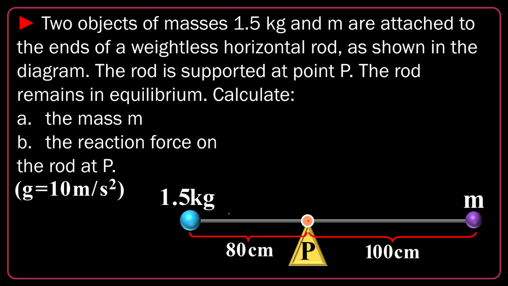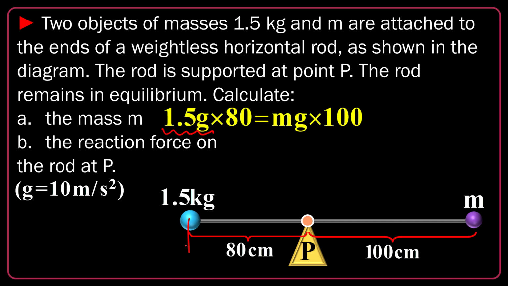And the benefit is that this 15 Newton force creates an anti-clockwise torque, and this mg creates a clockwise torque. If I put them equal, I will find mg. Done. So the torque clockwise is equal to the torque anti-clockwise, and then we will continue like that.